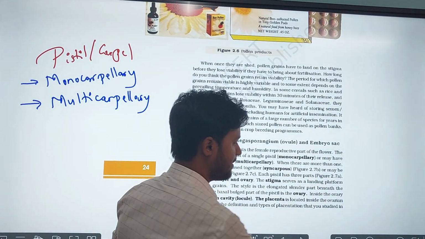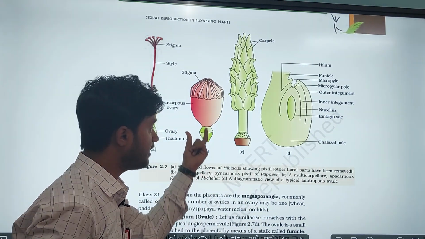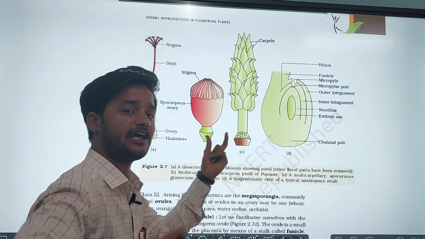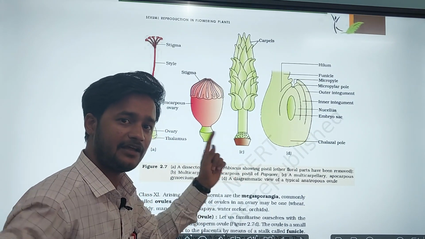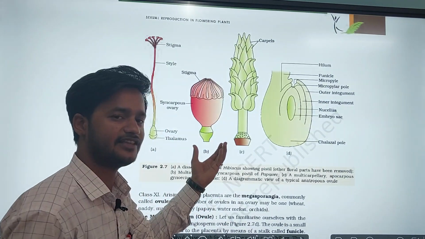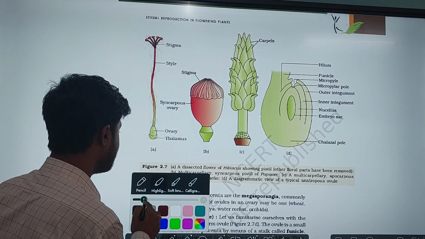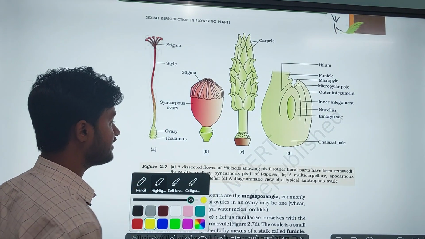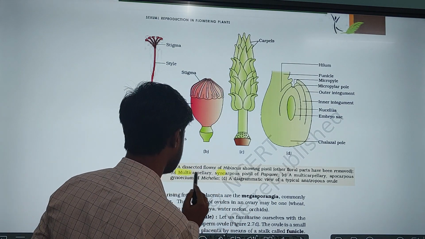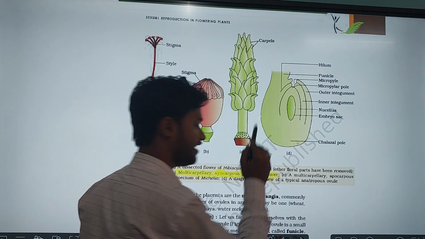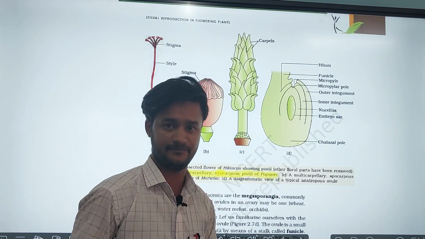The best example for the multicarpellary syncarpous gynoecium. Multicarpellary means more than a single carpel is present in the gynoecium. And if all the carpels are fused to one another, that is called what? Syncarpous. Multicarpellary syncarpous gynoecium. It is seen in the plant Papaver, multicarpellary syncarpous pistil, in the species Papaver somniferum.